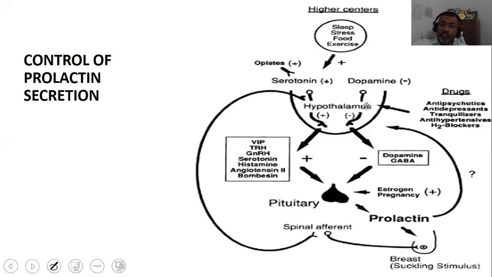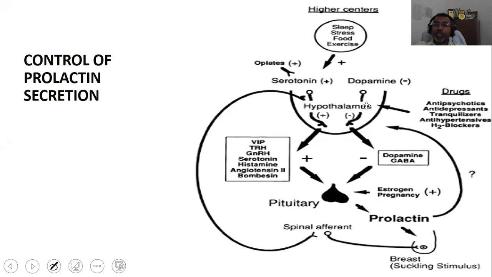You know that there are so many group of drugs and there are so many influences that can affect the dopamine or serotonin. Like the opioids, they are having the opioid group of drugs like in the morphine, endorphins, they are having the positive influence on the serotonin.